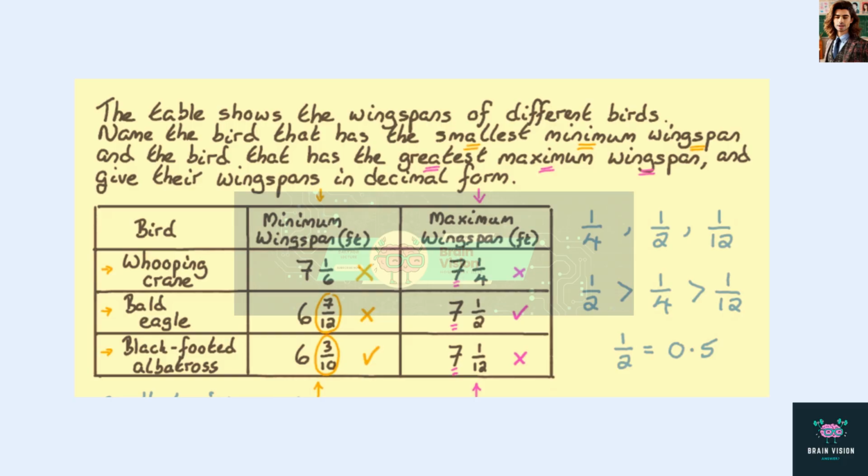We know that 1/2 is equal to 0.5. We can therefore conclude that the bird with the greatest maximum wingspan is the bald eagle with a wingspan of 7.5 feet. The 2 answers to this question are black-footed albatross 6.3 feet and bald eagle 7.5 feet.